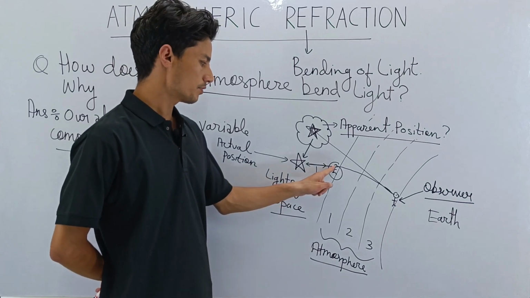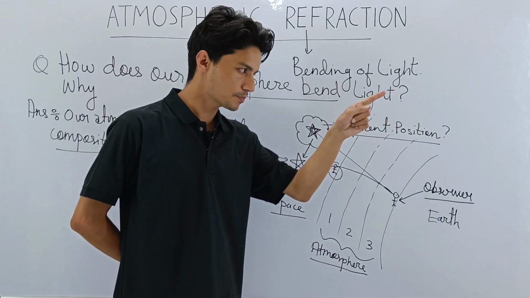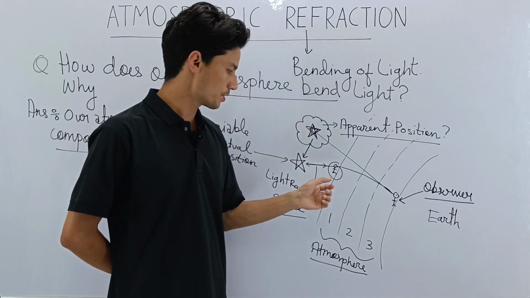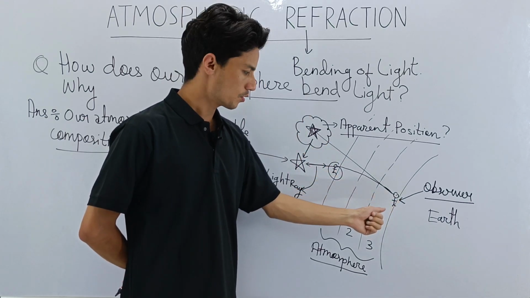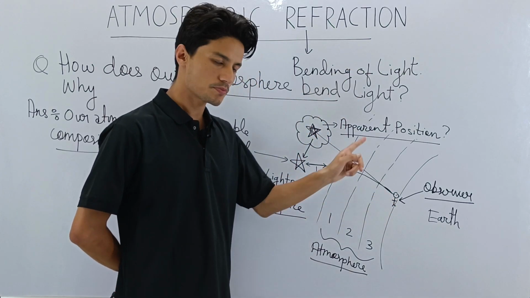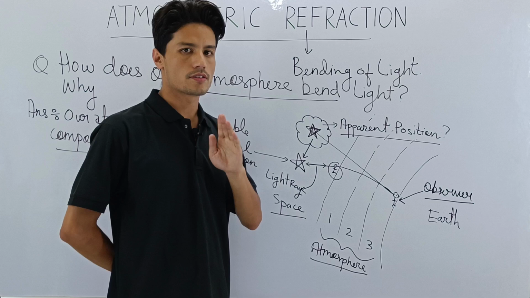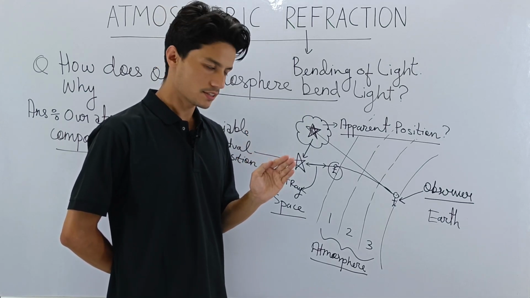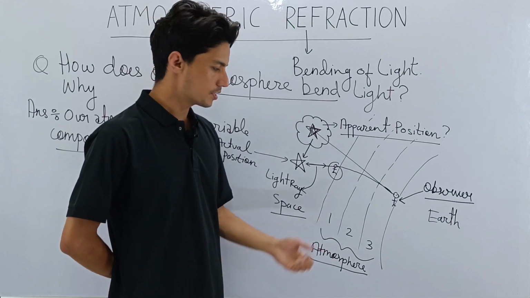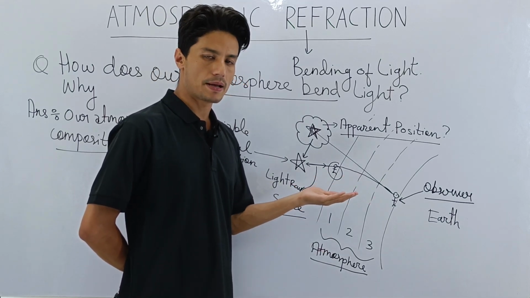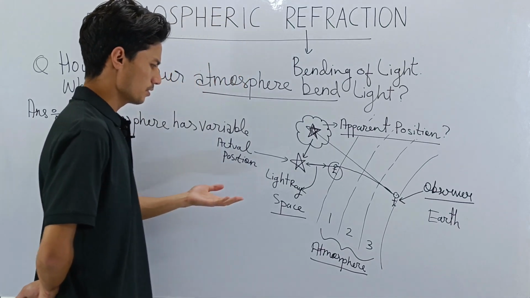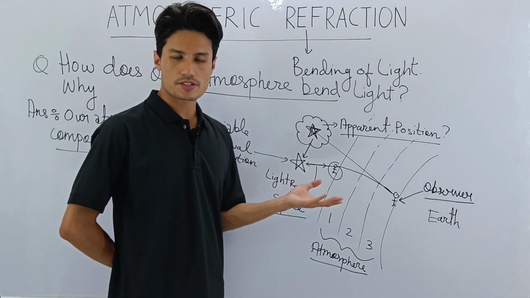So his judgment that the star is here at this position out in space is 100% accurate. But for us, or for any person who is viewing the same star down here on earth, our judgment that the star is here is very much wrong. Remember, this is happening because of atmospheric refraction. This is happening because of atmospheric bending. I hope it is clear. It's not very difficult, rather it's interesting, I should say.